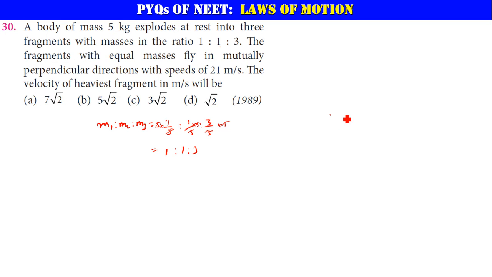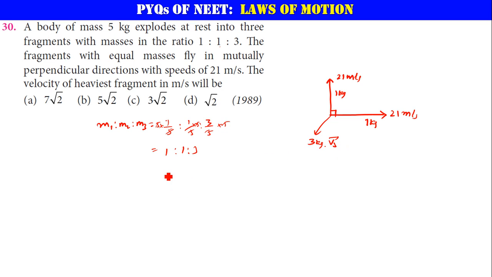Let us say this guy is one fragment of 1 kg. He is traveling with 21 meters per second. Another guy is also traveling with 21 meters per second along the positive y-axis. That's also 1 kg only, right? Now the heaviest fragment's velocity in meters per second will be, let us say that heavy mass is going to be 3 kg. The 3 kg will be going in the direction of what? With the velocity of what?